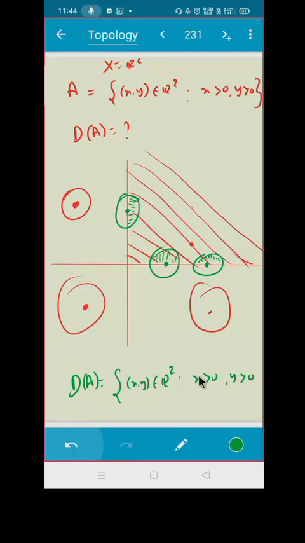That means x is greater than or equal to 0, y is greater than or equal to 0. Is that okay? So this is also my limit point. This is also my limit point. So this whole set is my derived set D of A.